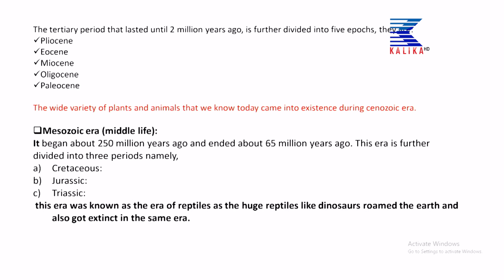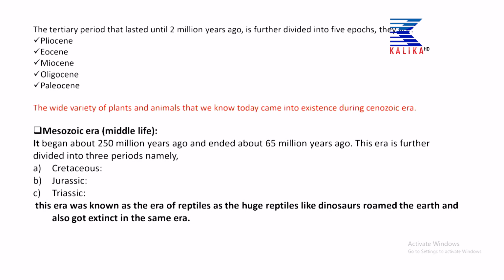In this period, the huge reptiles like dinosaurs evolved, developed and got extinct. So this era is also known as the era of reptiles. In this era, the huge reptiles like dinosaurs got evolved at the same time, dominated the earth's surface at the same time and went extinct at the same time. That means, in the Mesozoic era.